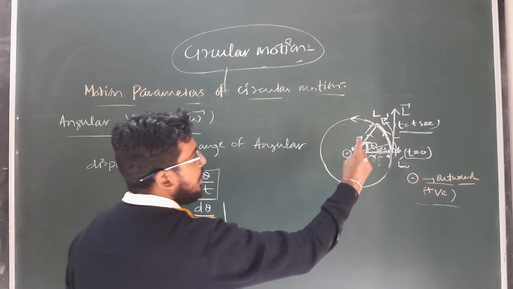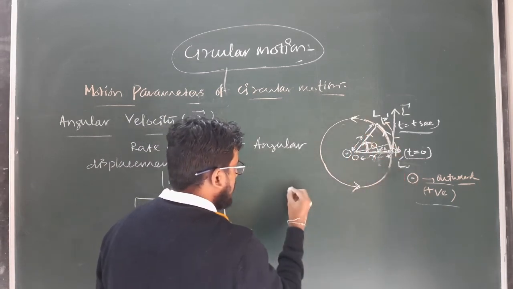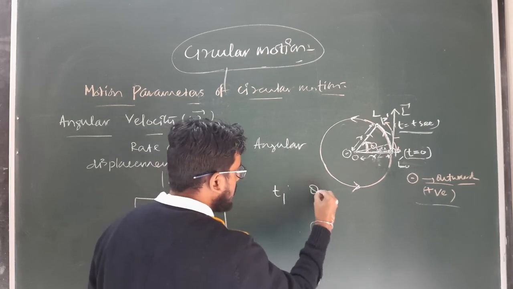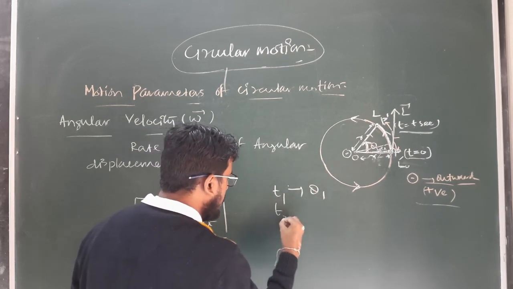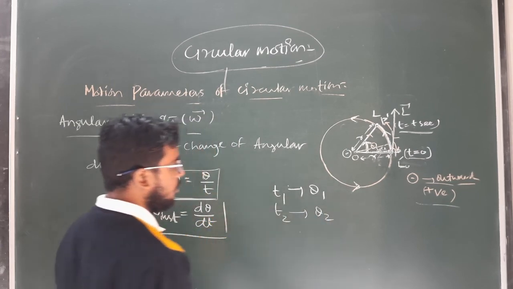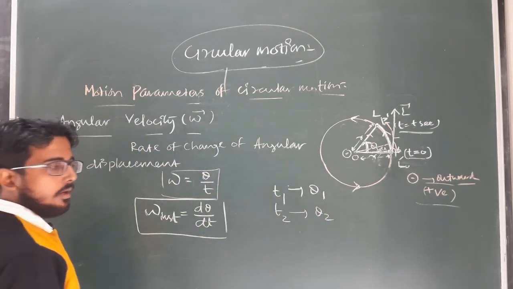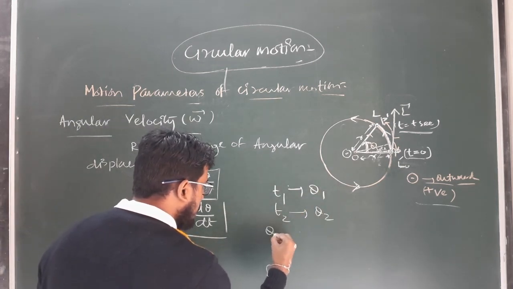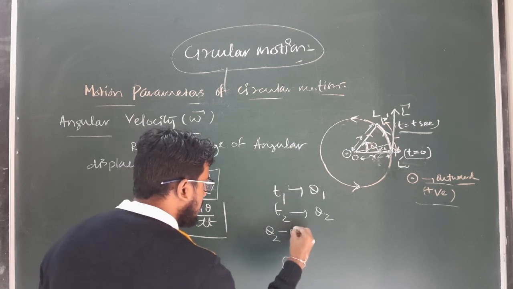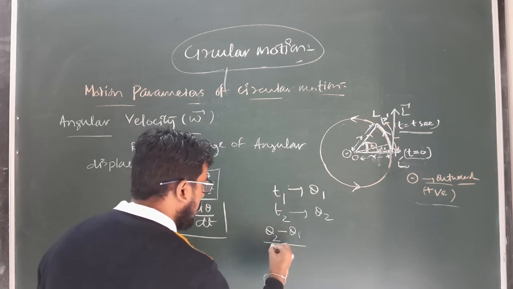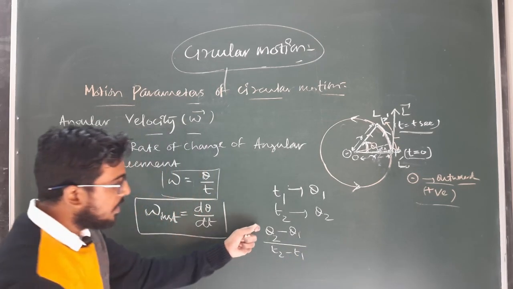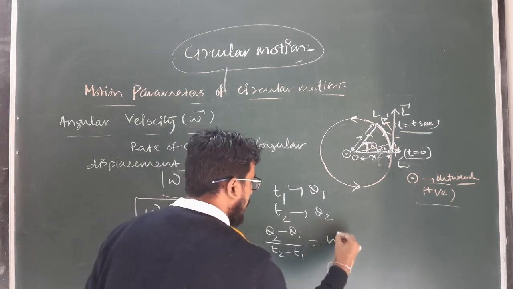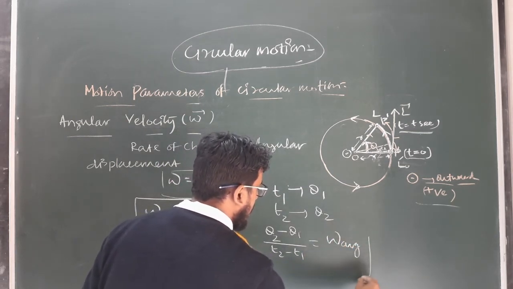Now if I am considering a finite time interval, for example, at t equal to t1 second, the angular displacement is theta 1, and at t equal to t2 second, the angular displacement is theta 2. Then what is the rate of change of angular displacement? So this can be written as final angular displacement theta 2 minus initial angular displacement theta 1, divided by the time interval t2 minus t1. So this is an average rate of change of angular displacement. So this can be written as the average angular velocity, omega average.